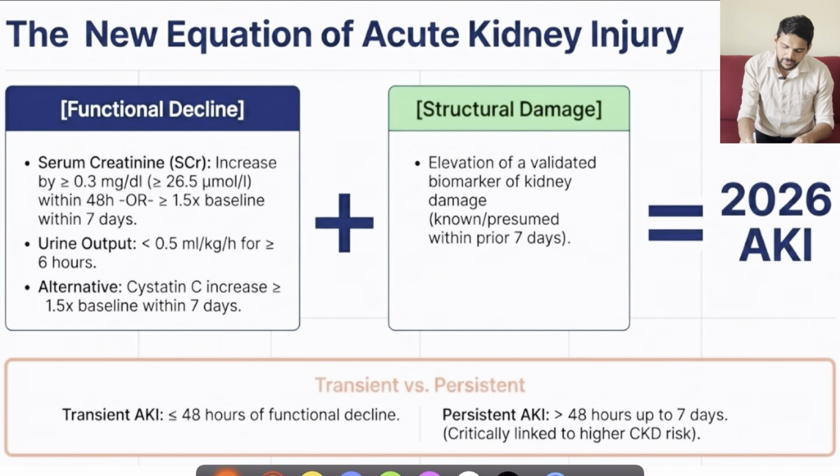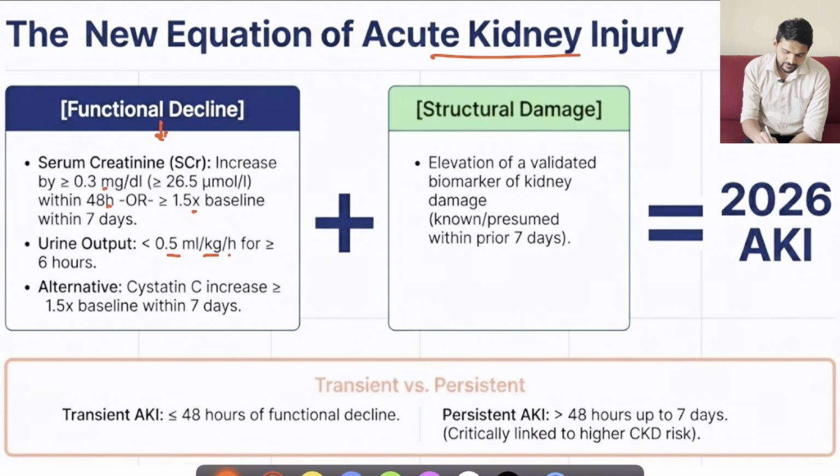First of all, for acute kidney injury, the definition almost remains the same. If we focus on functional decline, it is serum creatinine increase by more than or equal to 0.3 in 48 hours, or more than 1.5 times of baseline within 7 days. Regarding urine output, it is the same: less than 0.5 ml per kg per hour for more than 6 hours. If it remains like that, we can consider it as acute kidney injury.